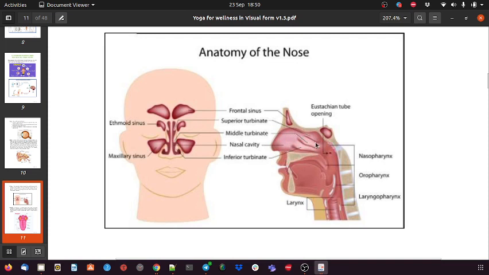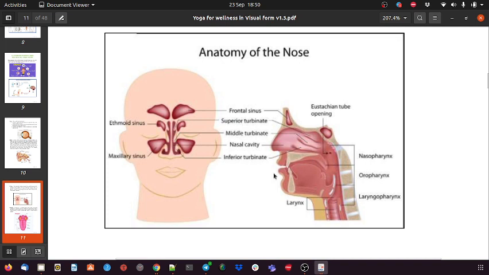Then we take the air inside this, and this air goes to the air pipe. This is the position I am talking about. This will move towards this, so it will close the food pipe, and air will go into the wind pipe. And if it is above, just closing the wind pipe, food will go directly to the backside, and it will move to the food pipe. So this is how the nose anatomy is.